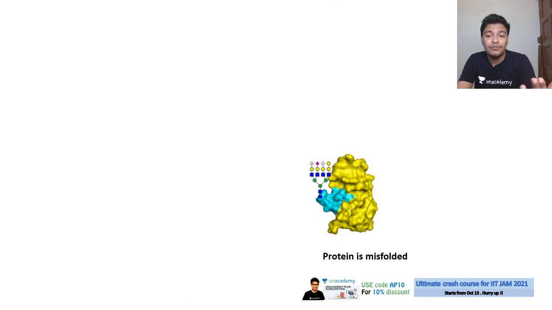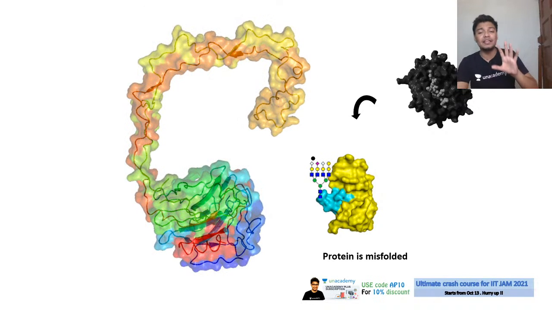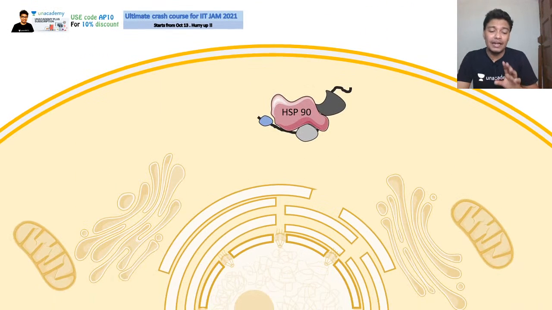But let's say ER found that one particular protein is misfolded. Then and there it would put this tag again, such that the chaperone says, okay, no, something is wrong with this protein, it is not properly folded, I should try to refold it, and then I would send it. So again it would engage. So that was one molecular function of chaperone.